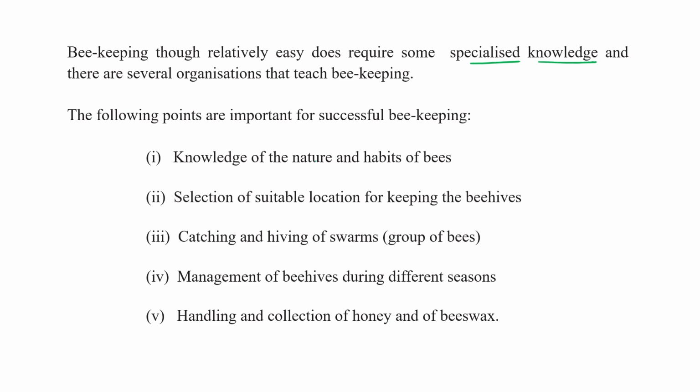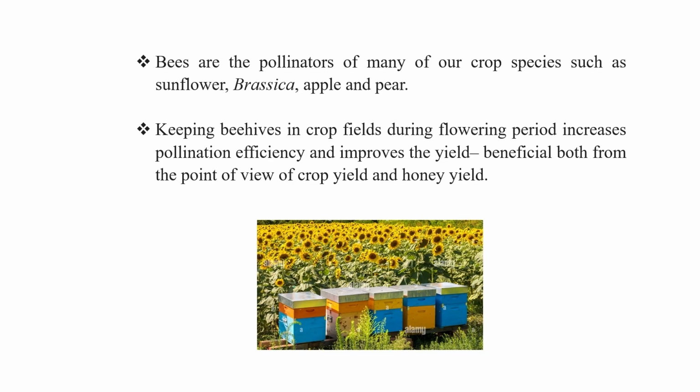These are the important points for successful beekeeping. First one is knowledge of the nature and habitat of the bee. Second, selection of suitable location for keeping the beehive. Third, catching and hiving of the swarm. Fourth, management of beehive during different seasons. Fifth, handling and collection of honey and beeswax. So these are the important points.